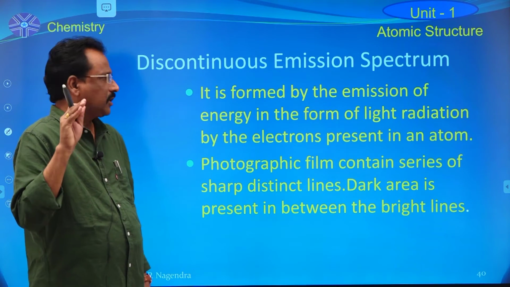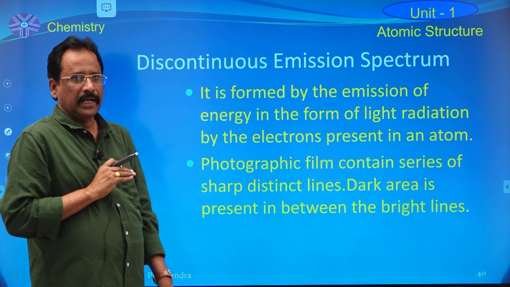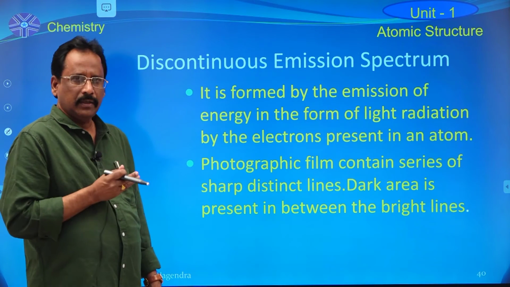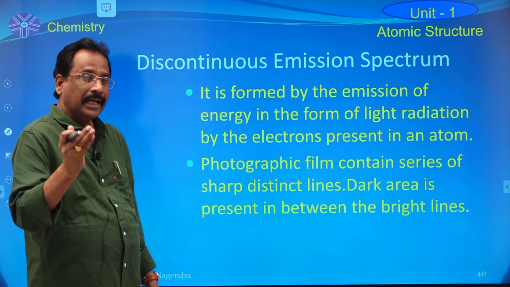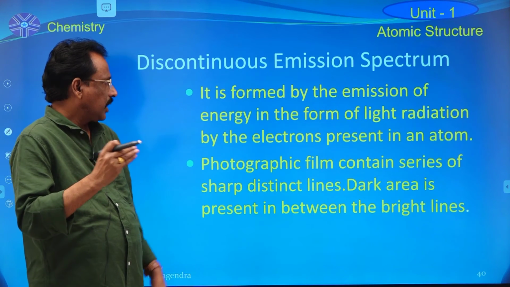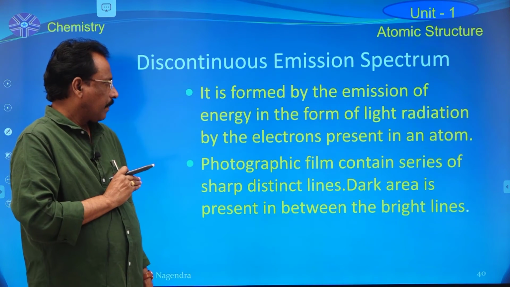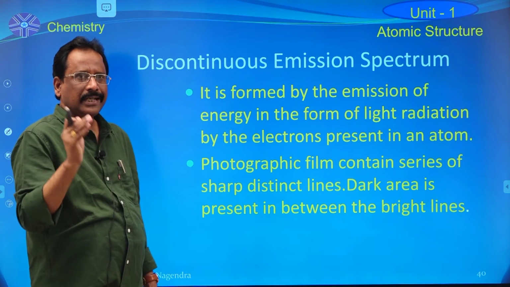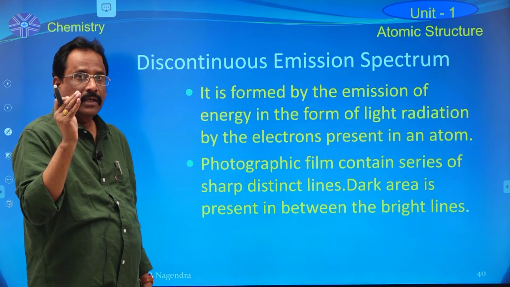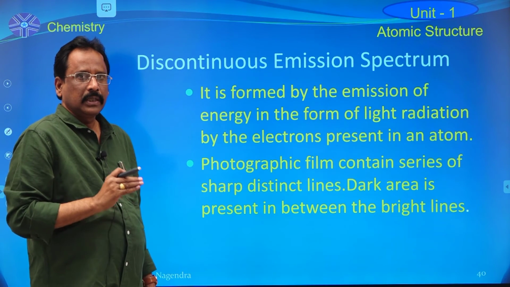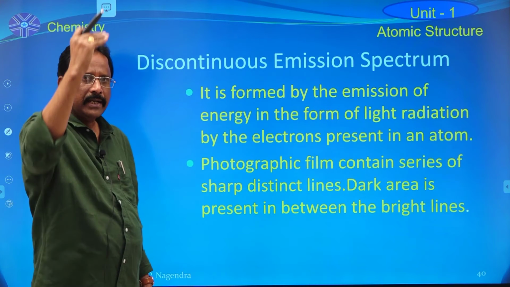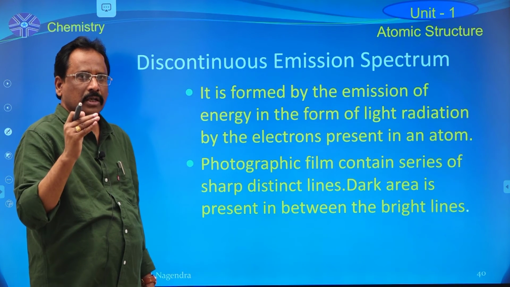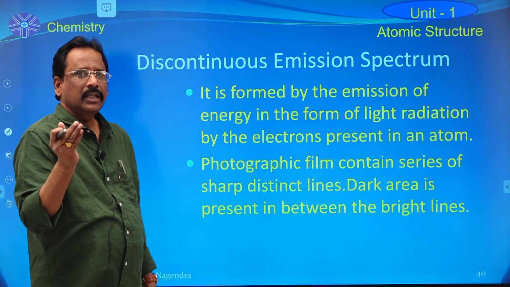Atoms always produce this type of spectra because when a gaseous atom is heated, the electrons present in the atom absorb the energy and go to different higher energy levels, but a system of higher energy state is always unstable. So they come back to the lower energy states, and those electrons emit the energy in the form of light.